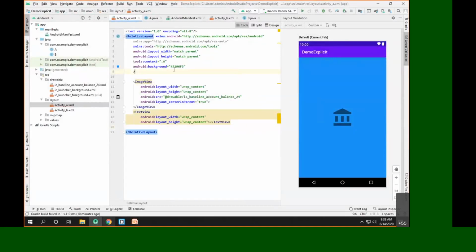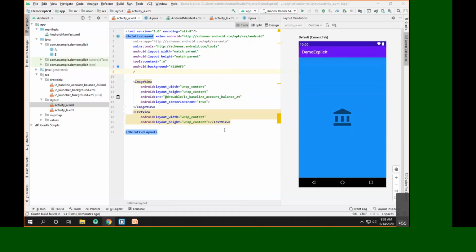So are you able to see the Android Studio window here? Anyone? Just reply in the chat box. Are you able to see the Android Studio window? Hello, am I audible?